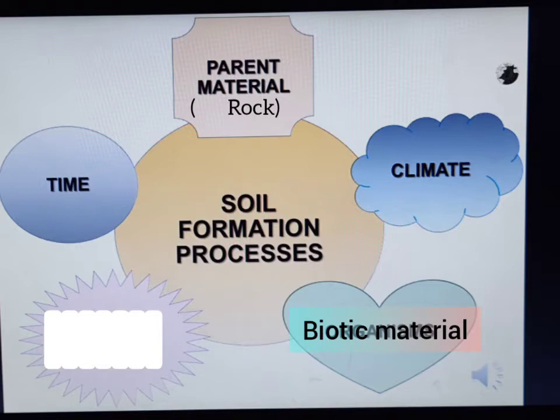Yes, parent rock, climate, biotic material and time are the factors that affect soil formation. Let's discuss the first point, parent rock. Remember that the parent rock in the region is an important factor in soil formation.